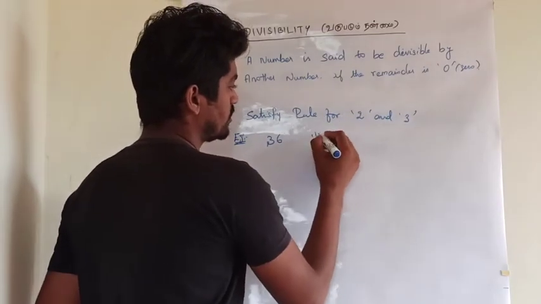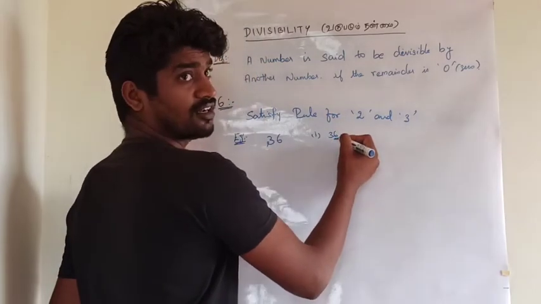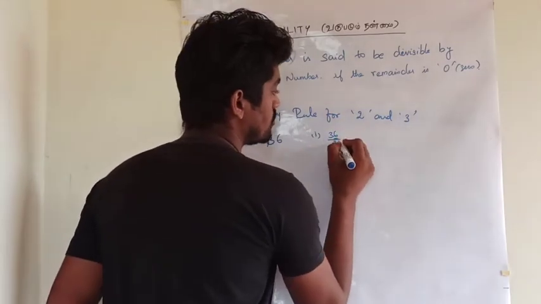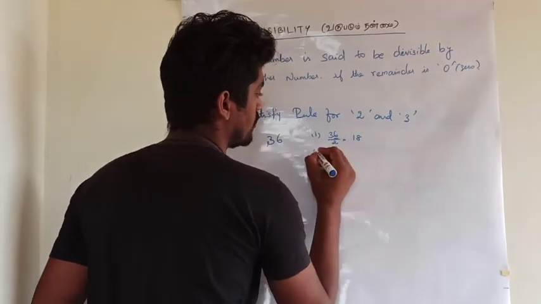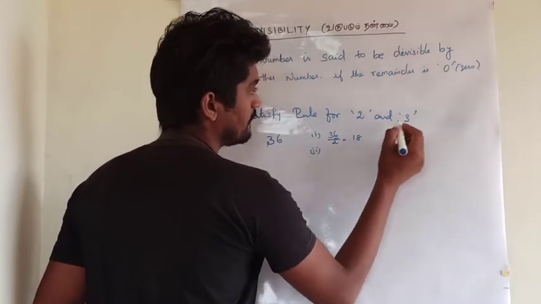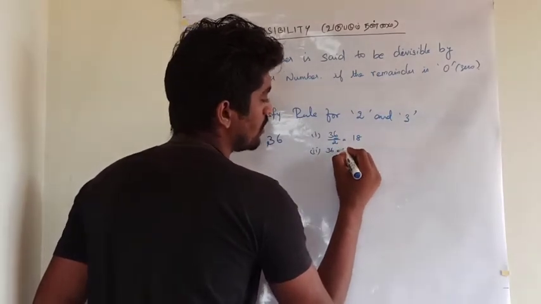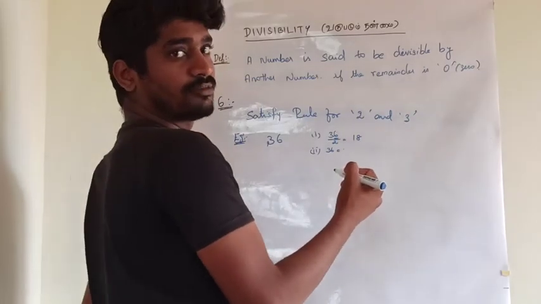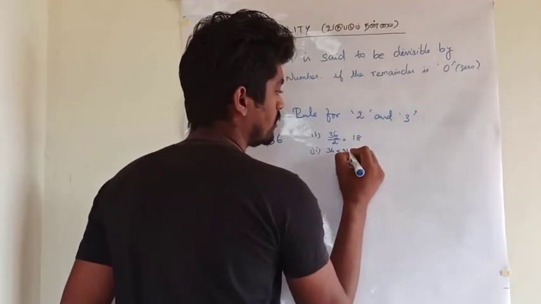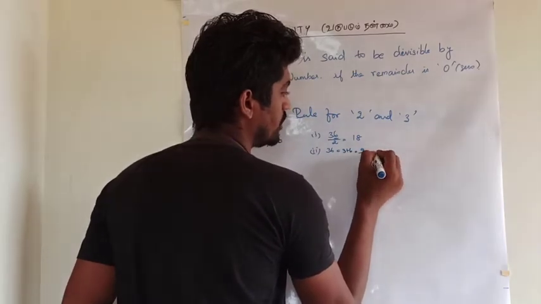First we check 36 for 2. The last digit is even or 0. So it's completely divisible by 2, 18 times. Then divisible by 3. The rule is the sum of all the digits of the given number divided by 3. 3 plus 6 equals 9, 9 by 3 is equal to 3.